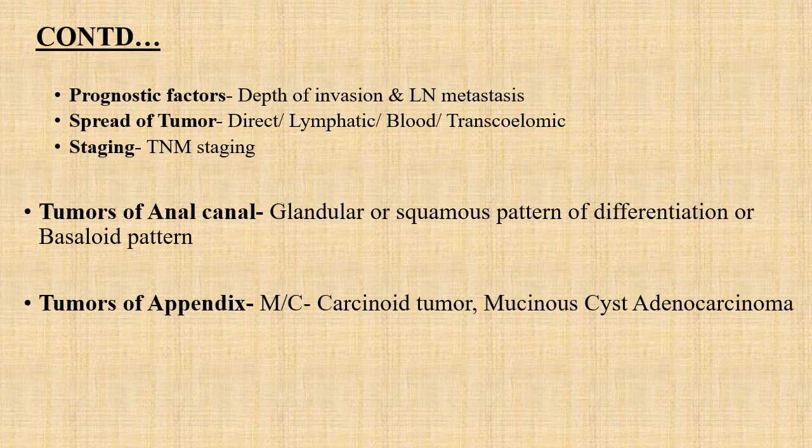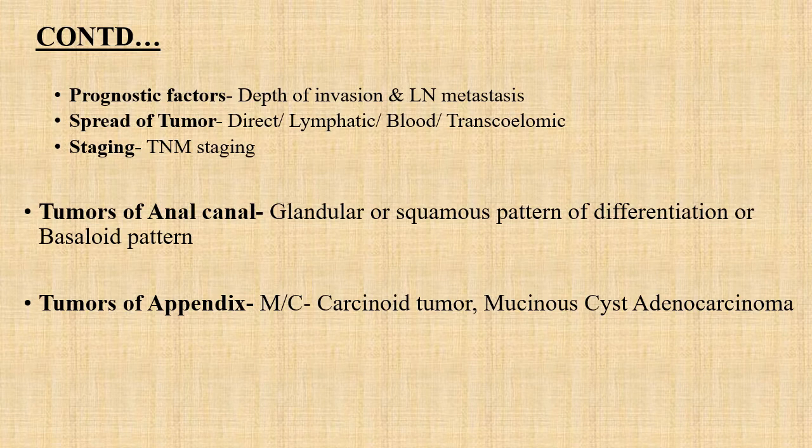The depth of invasion and the lymph node metastasis are the two main prognostic factors. The tumor can spread by direct, lymphatic, hematogenous or transcoelomic routes. Staging of adenocarcinoma of the colon is based on the TNM classification.